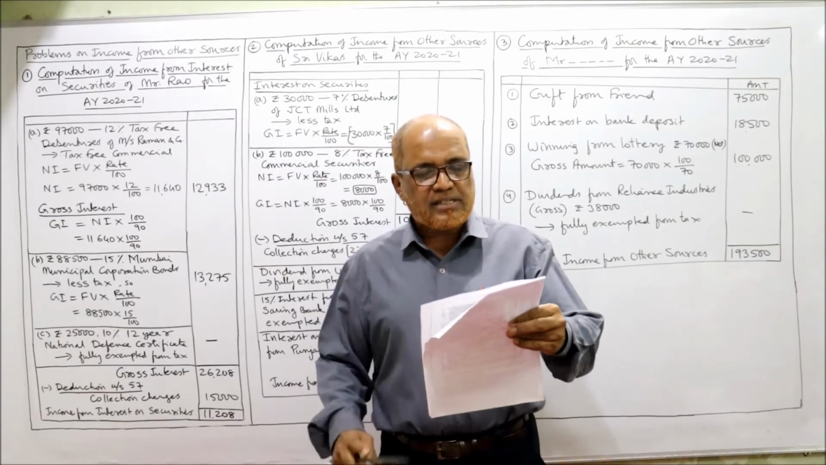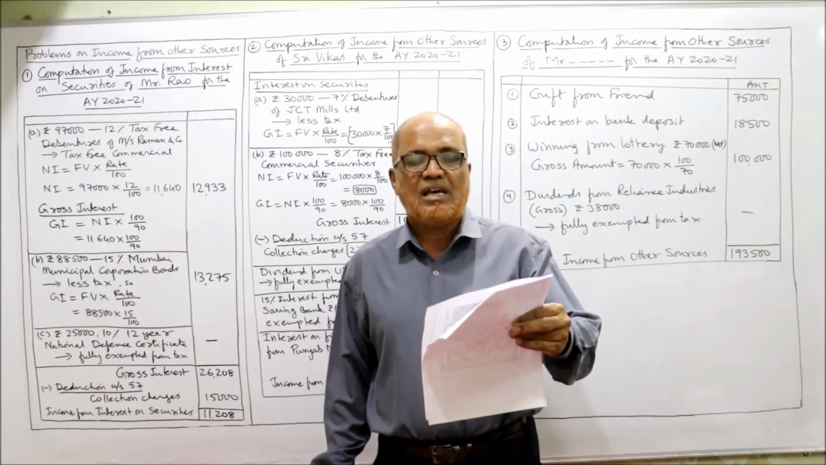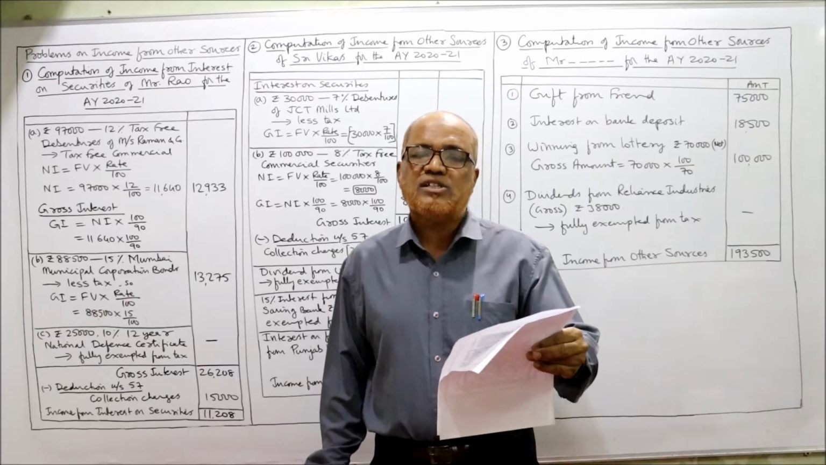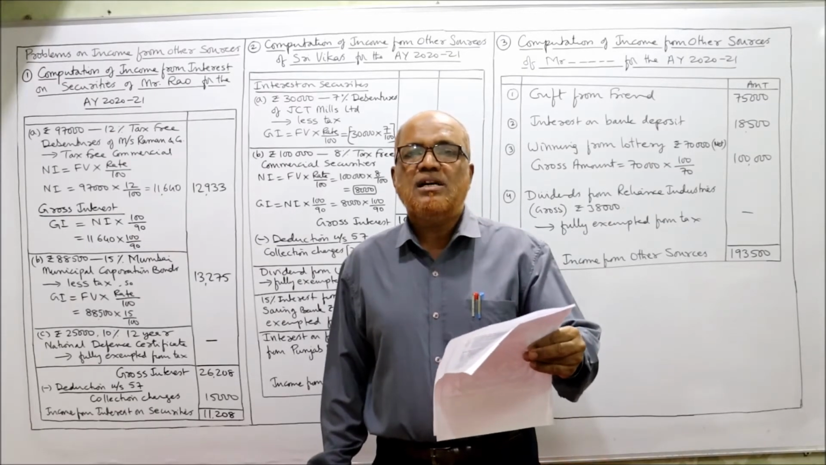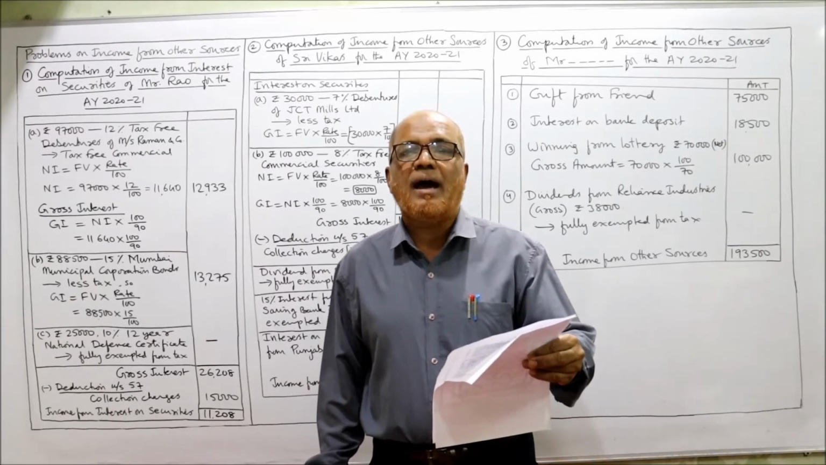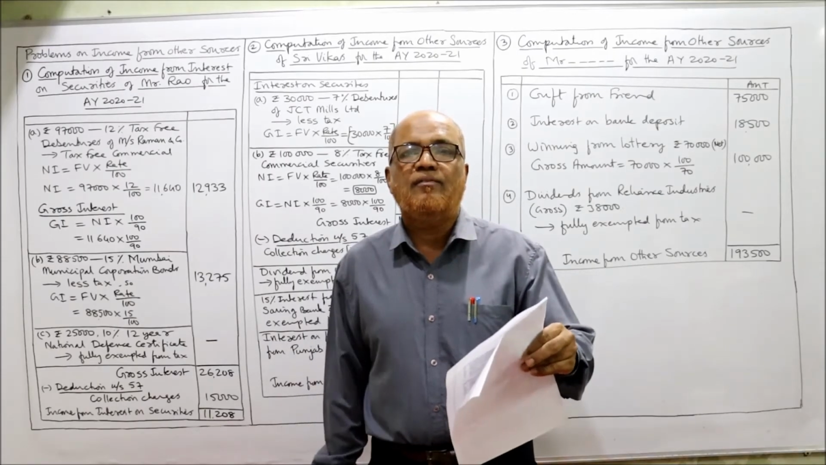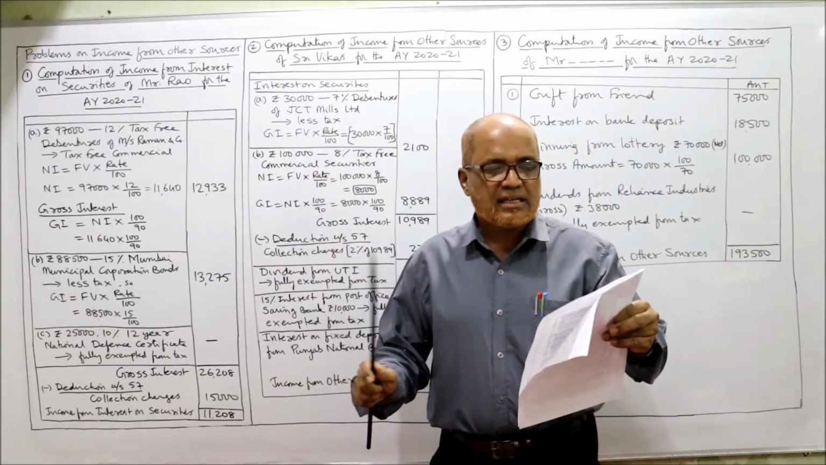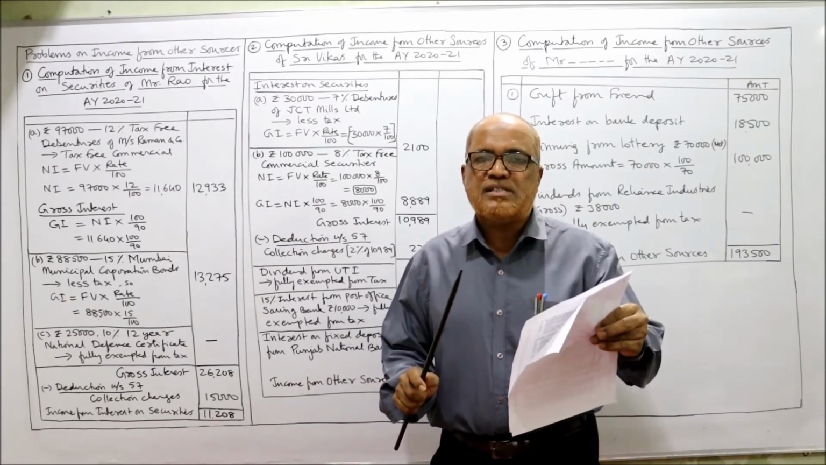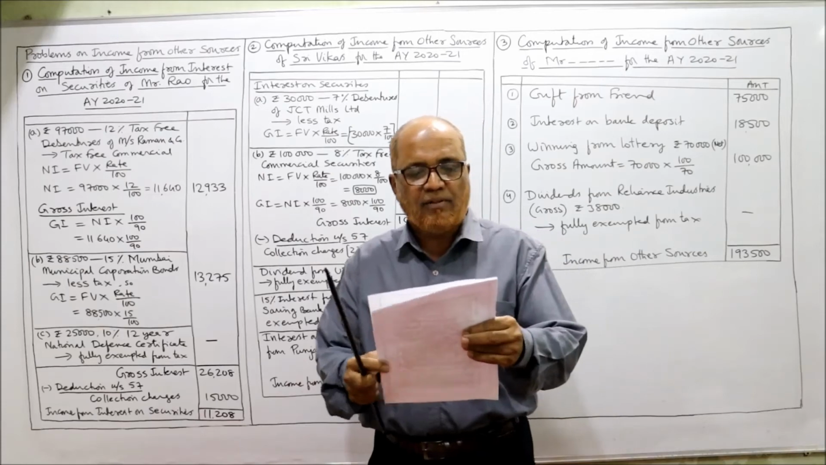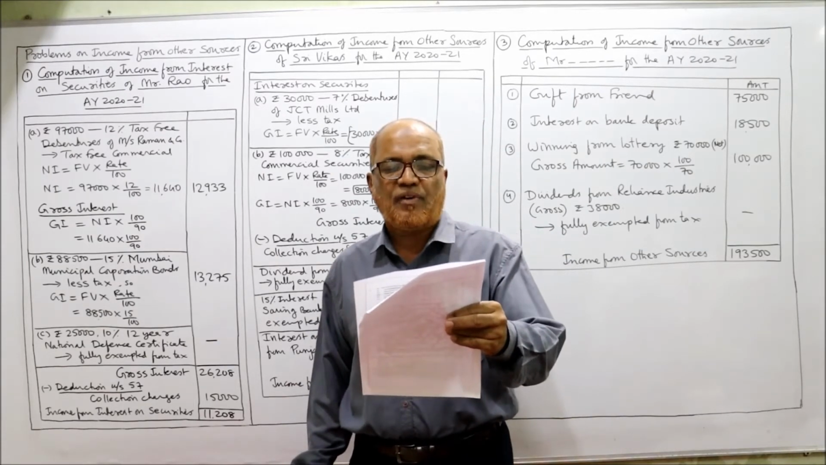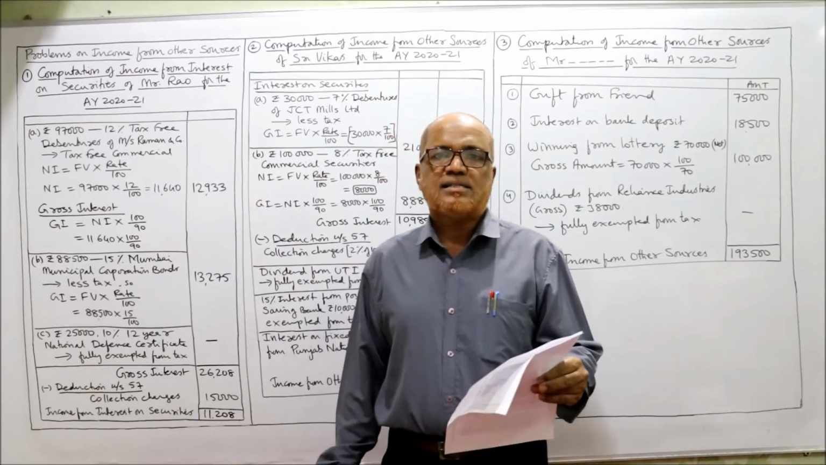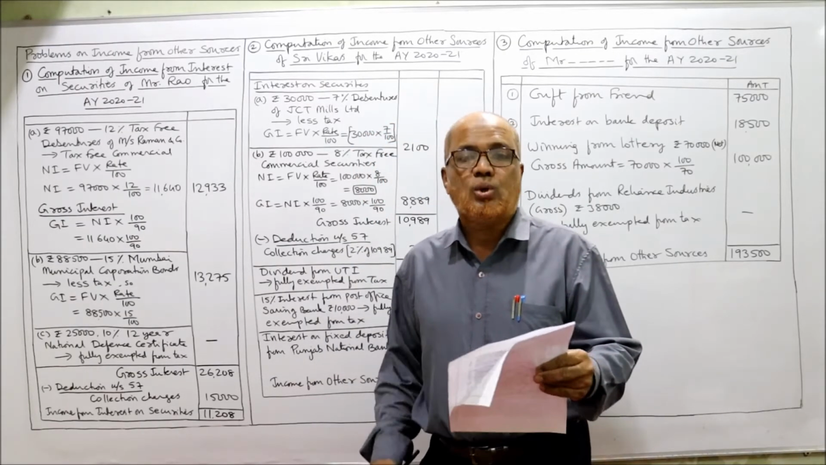Then 15% interest from post office saving bank, rupees 10,000. Again, previous video I have explained you. Interest received from post office saving bank is completely exempted from tax. Both are here. That means dividend from UTI, not taxable. Interest on post office saving bank, not taxable. Third one, interest on fixed deposit from Punjab National Bank, it is taxable. It is taxable under income from other sources.